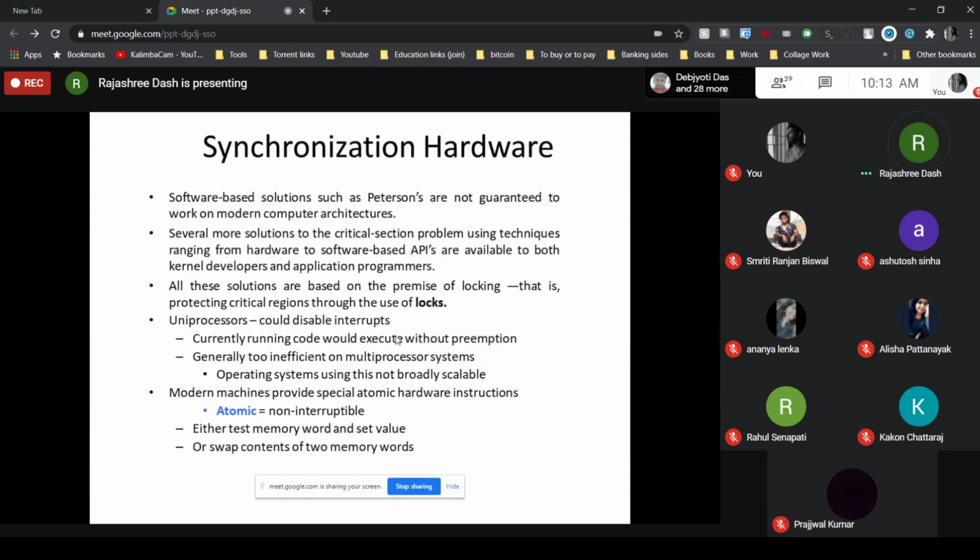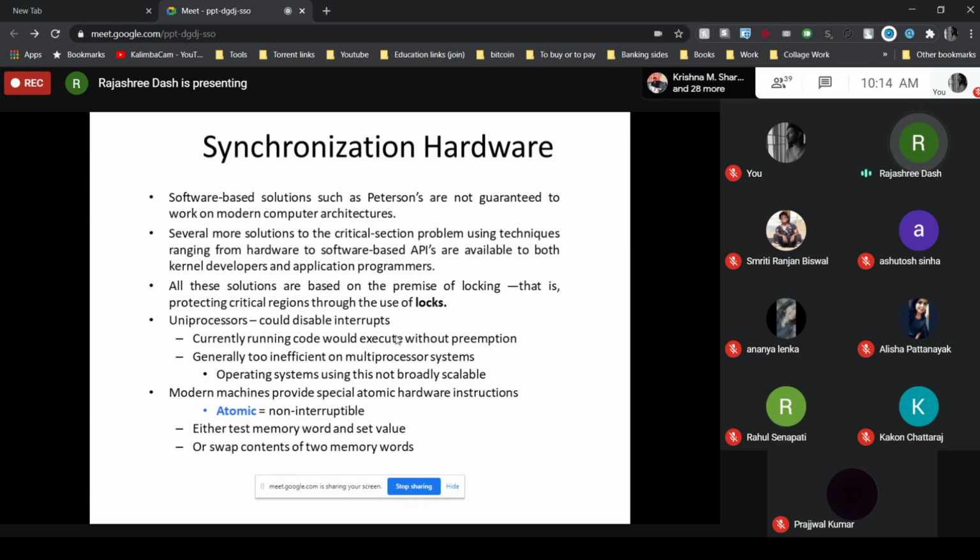Okay. So today we are going to discuss different types of hardware instructions which are atomic in nature. Atomic means non-interruptible. So different atomic hardware instructions used for synchronization, that concept we are going to discuss.